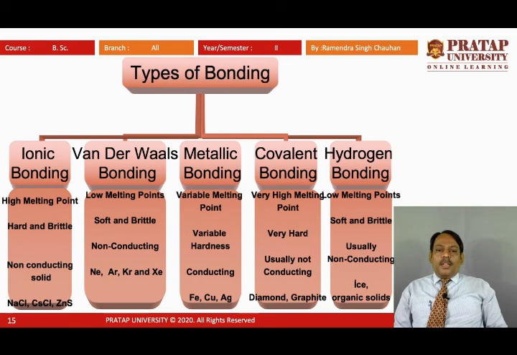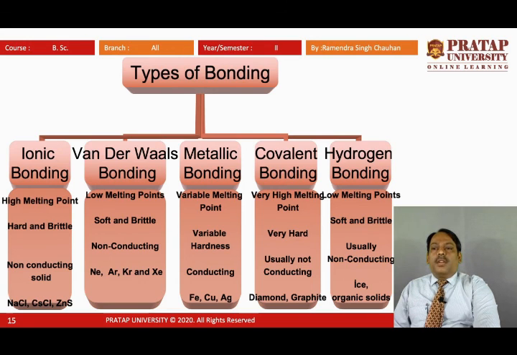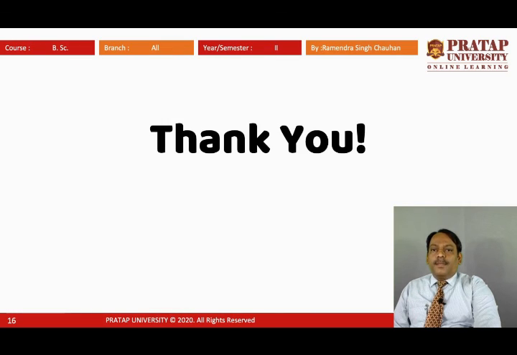Covalent bonding: very high melting point, very hard, usually not conducting. For example, diamond, graphite. Hydrogen bonding: low melting points, soft and brittle, usually non-conducting. Ice, organic solids, etc. So this is for bonding. These are a few properties of the materials which have different types of bonding.